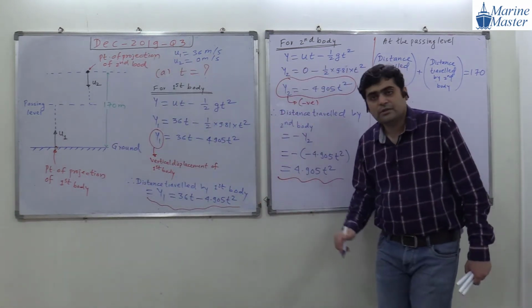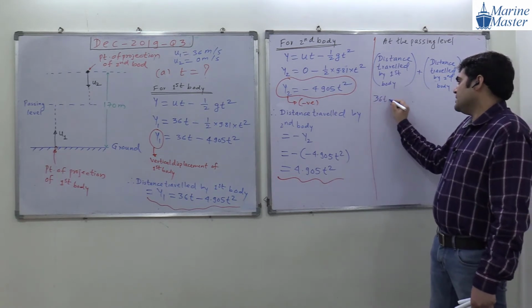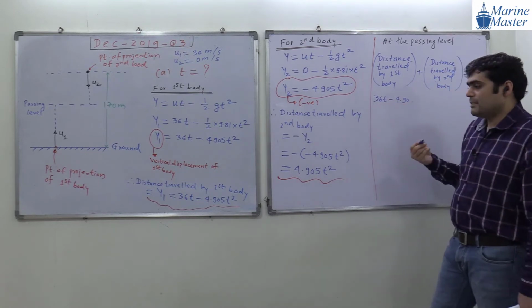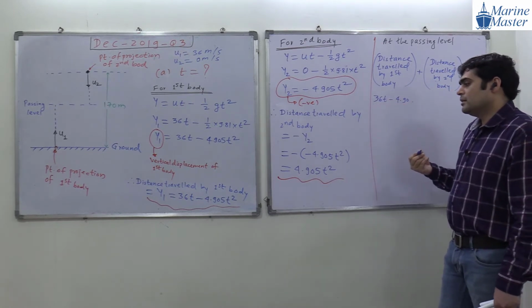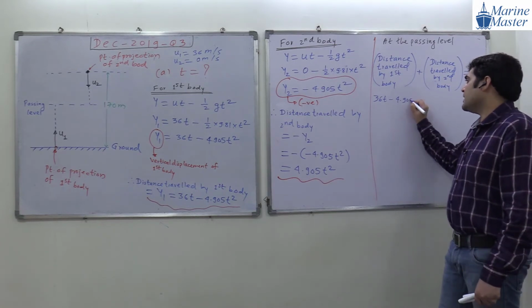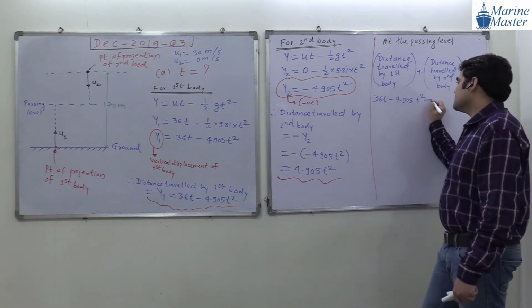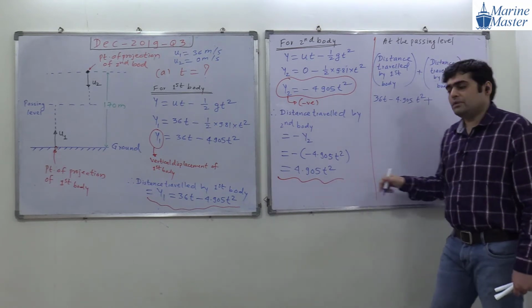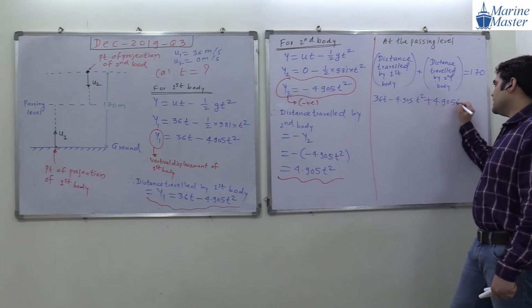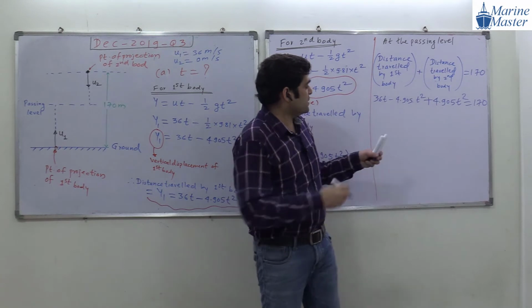It is 30t minus 4.905t square, plus the distance traveled by the second body, 30t plus 4.905t square, and that will be equal to 170.